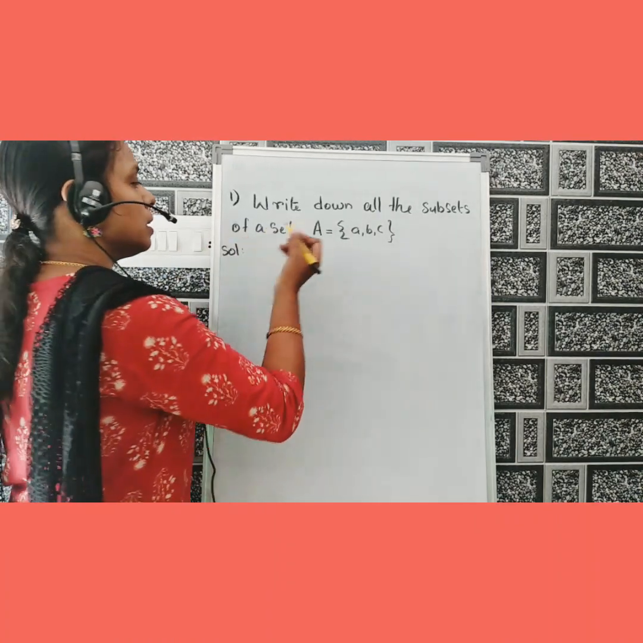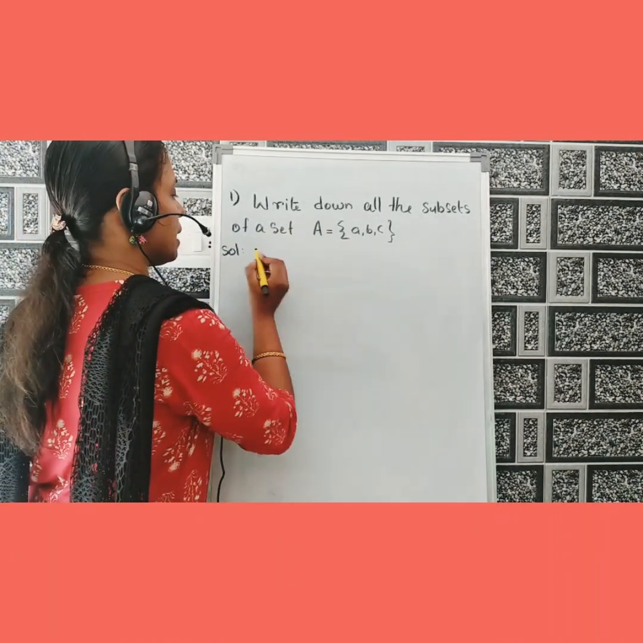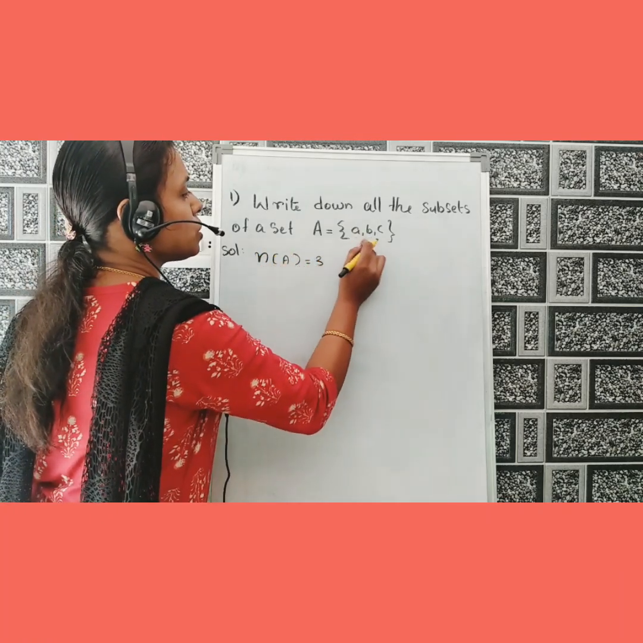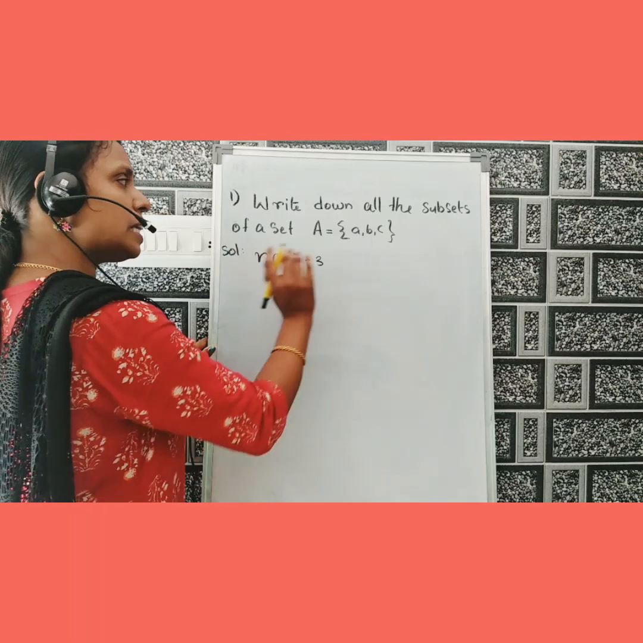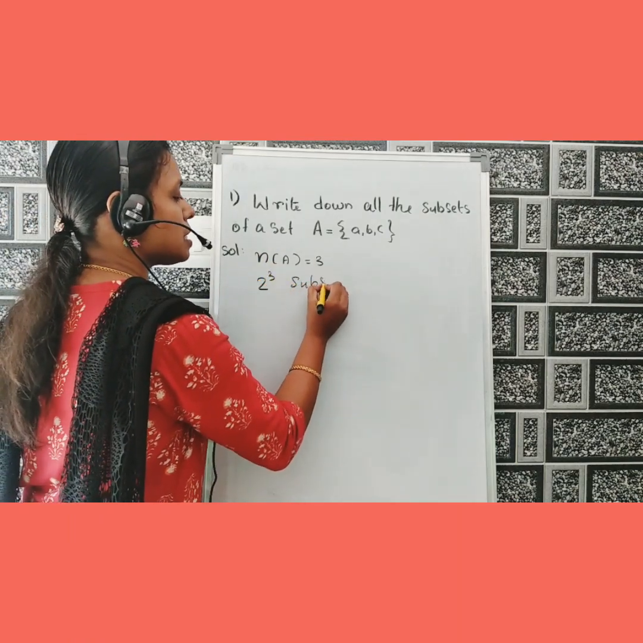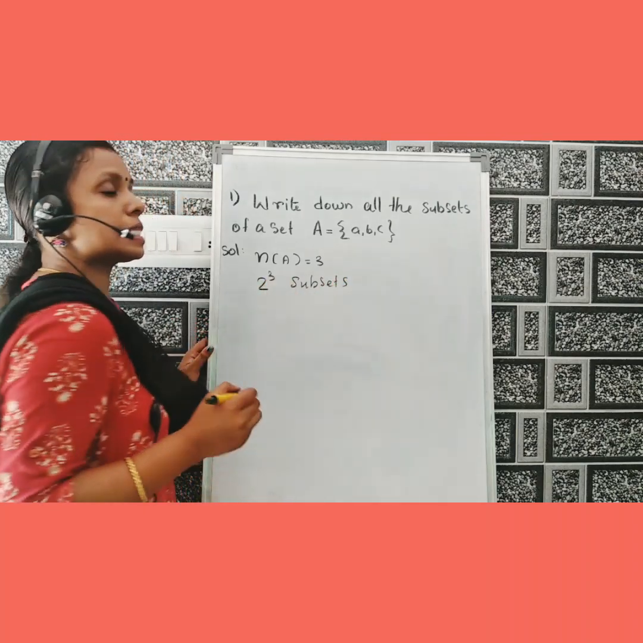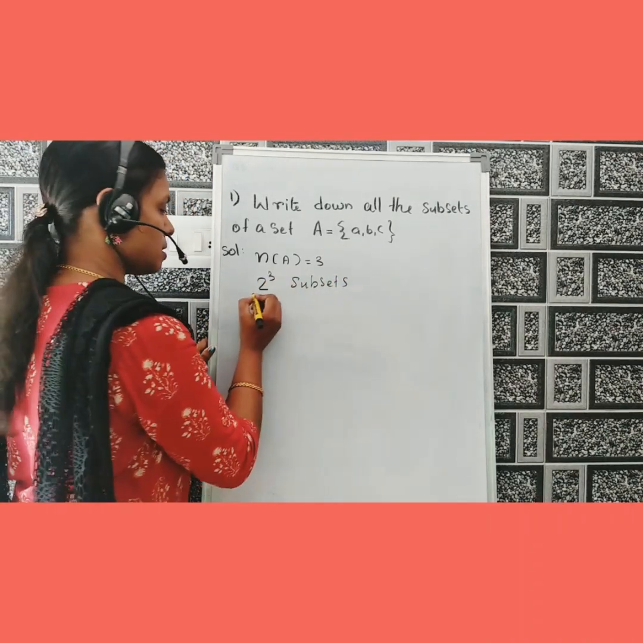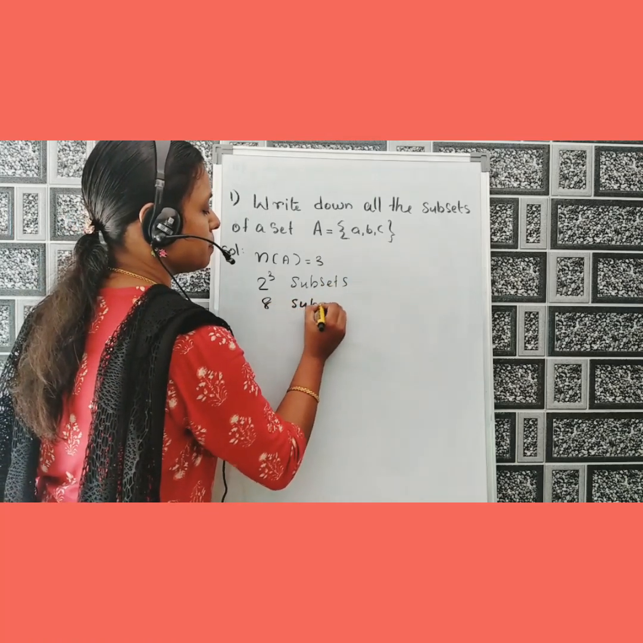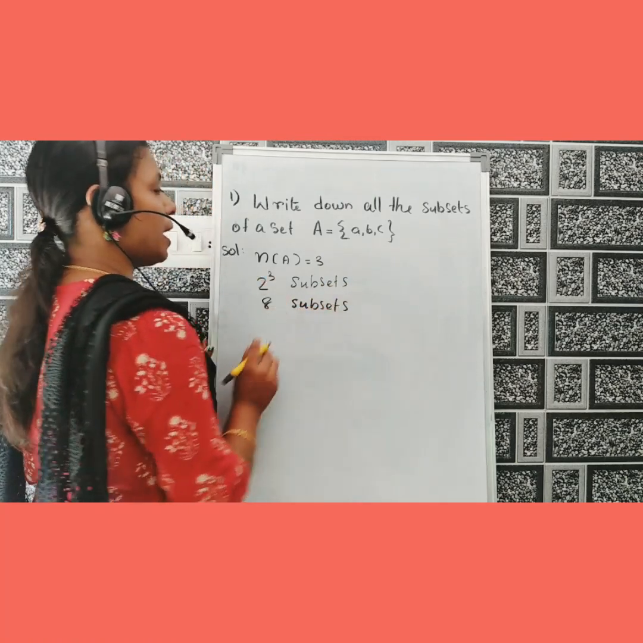Here, the number of elements in A, that is n(A), equal to 3. Then it has 2 raised to 3 subsets. That is equal to 8 subsets. Clear?